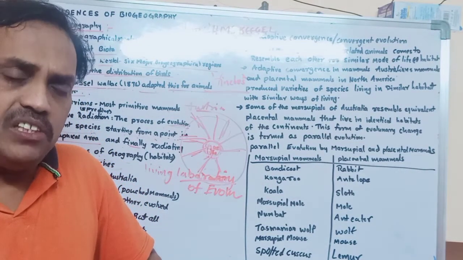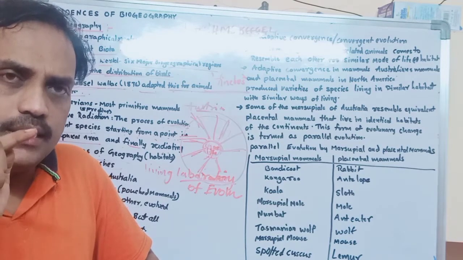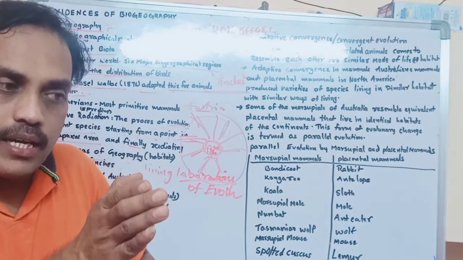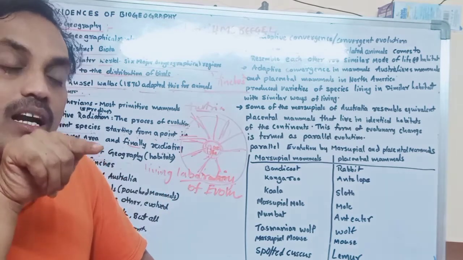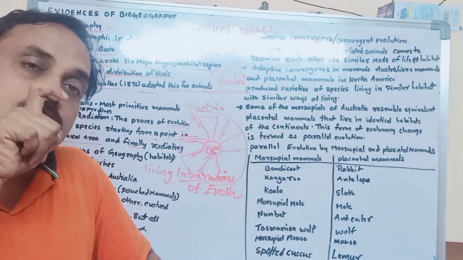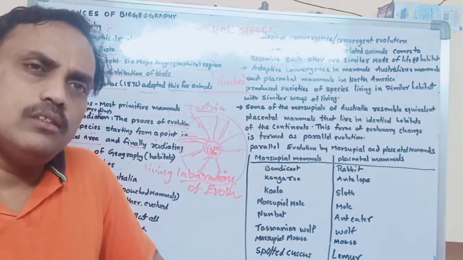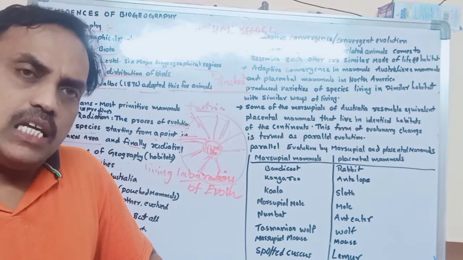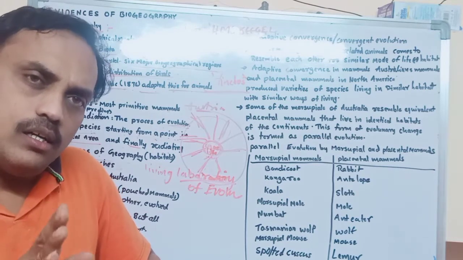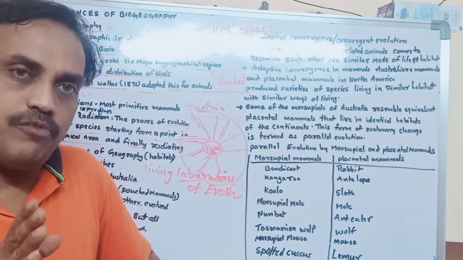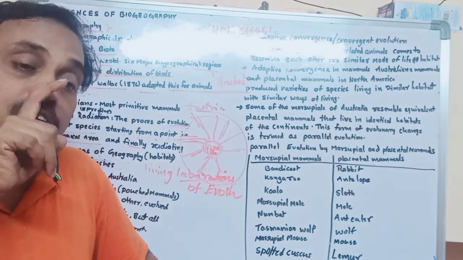Each and every finch living in a particular place of the Galapagos Islands has a different beak. What is the meaning of that? All are the same species. There is no difference. All are finch birds only, but their beaks are different.